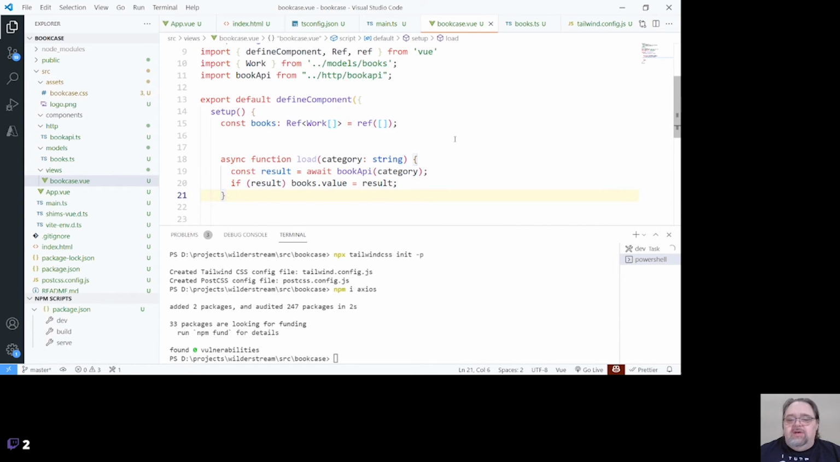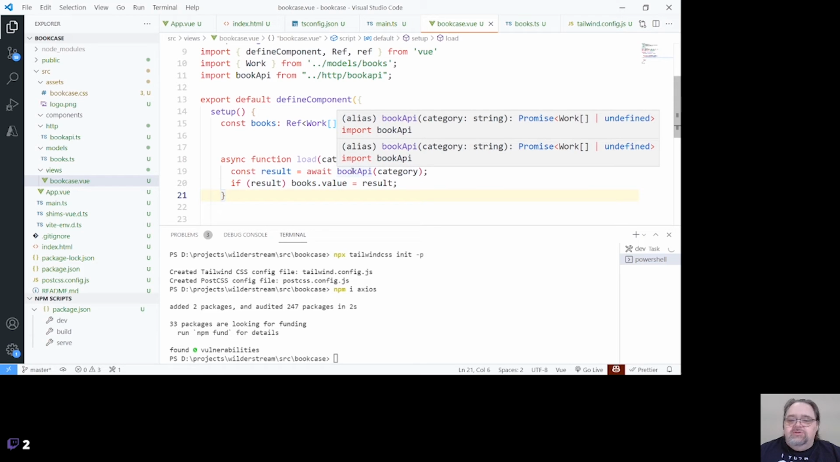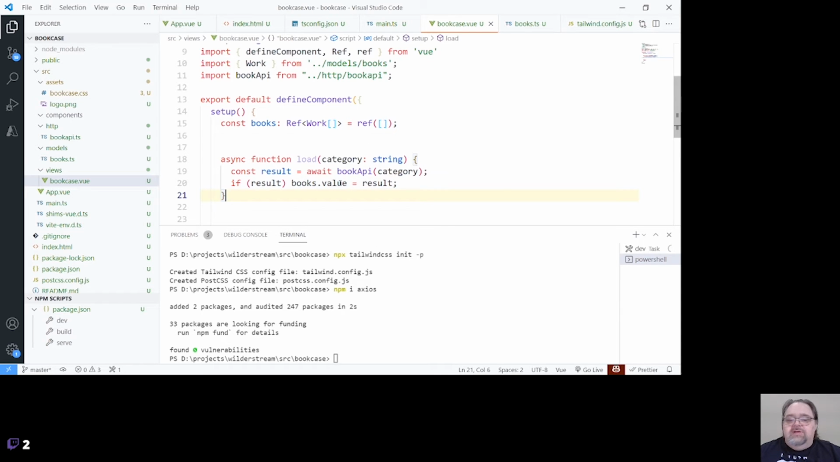And there's probably a shortcut to doing that. The reason is this returns either the collection of work or undefined, and we can't assign undefined to books.value because we've already told it that it's going to be a collection of work. So we have to do that test in TypeScript to go, oh, if the result is undefined, obviously this won't fall through. And then the last piece we'll do is onMounted.